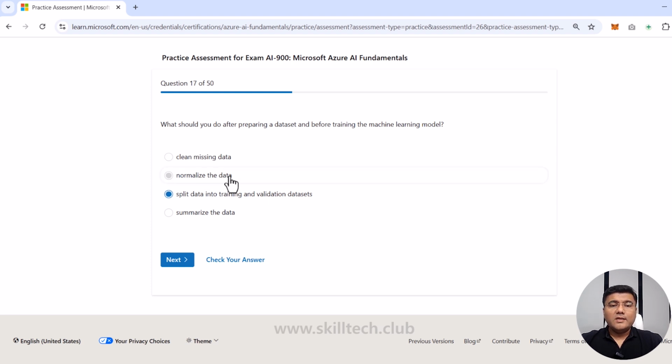Cleaning and normalizing data can be a part of preparing the data set actually. So this is a little tricky question again. I'm choosing this one, and if you have not done this kind of thing, you should check out my video of Azure Automated Machine Learning, which is part of this AI-900 playlist. Check out that video, in which we are doing a splitting of the data.